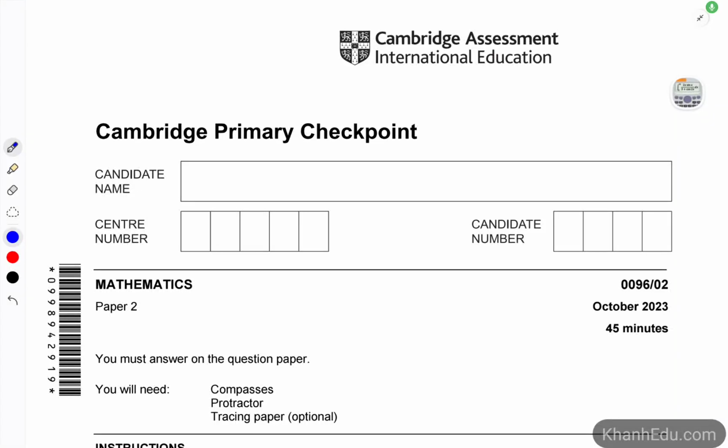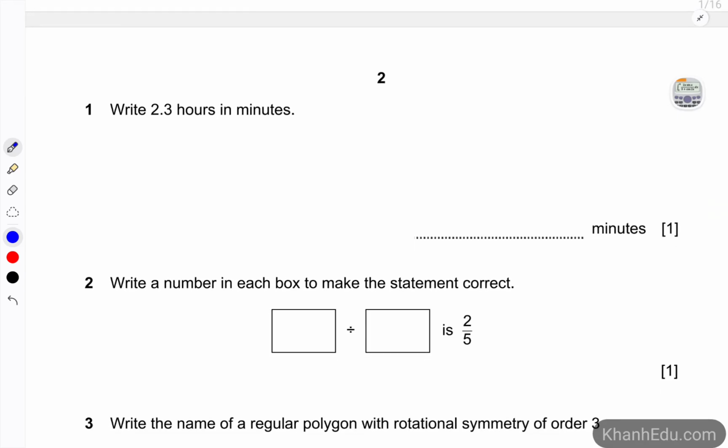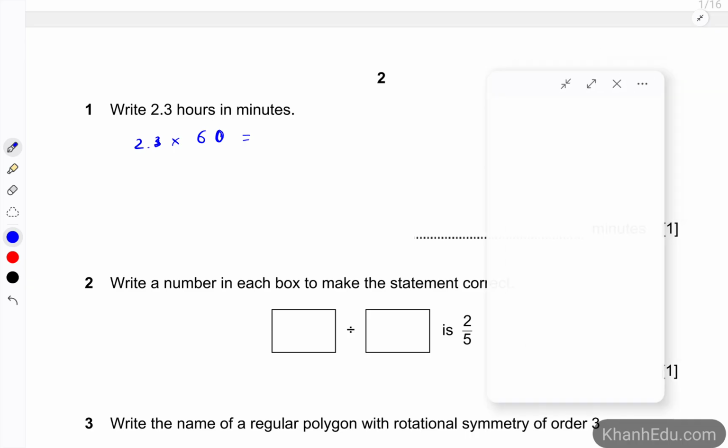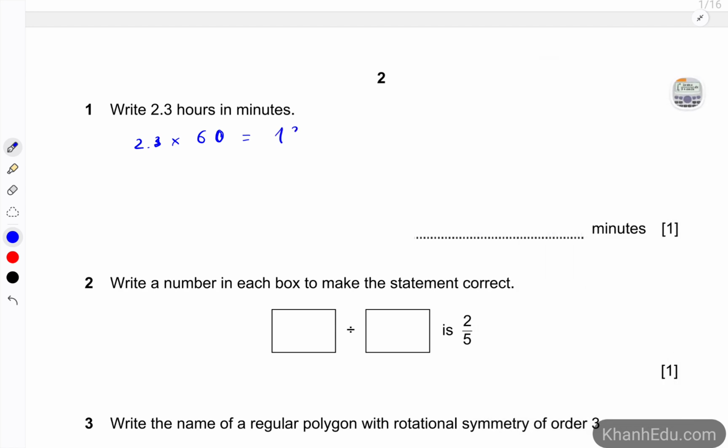In this video, we will be solving Cambridge Primary Checkpoint Mathematics Paper 2, October 2023 exam. The first question is about changing the hours into minutes. So we have 2.3 hours. We take that number, multiply with 60, and it will produce the number in minutes. That is 138 minutes.